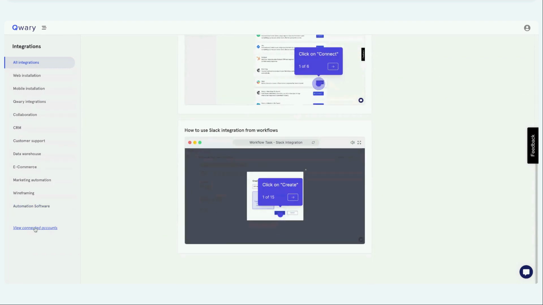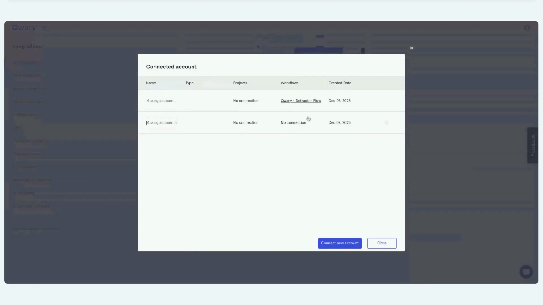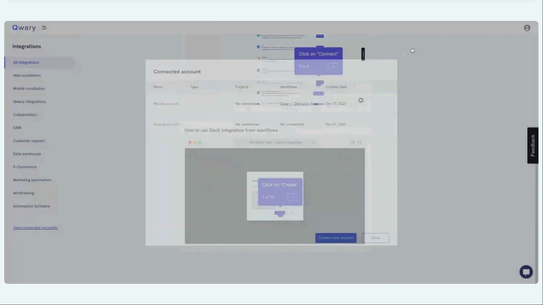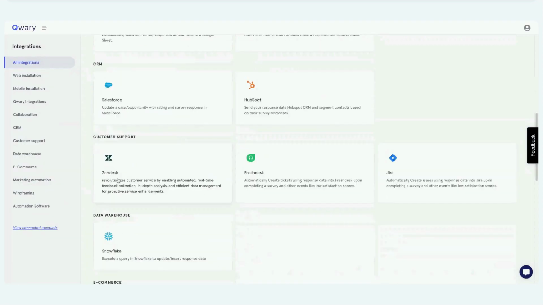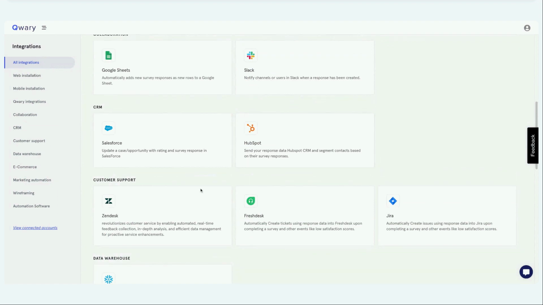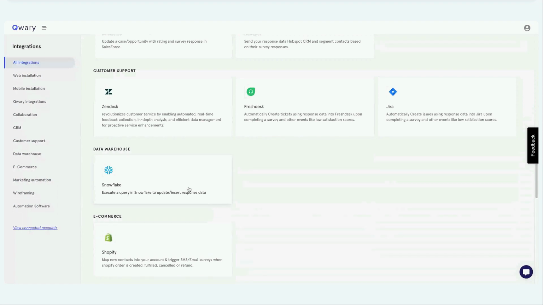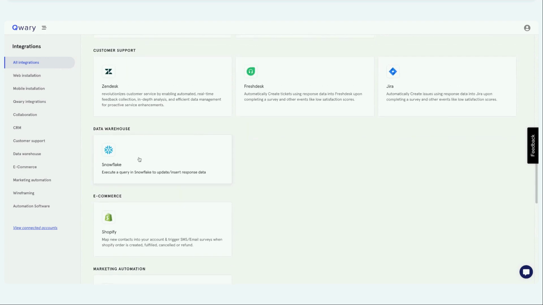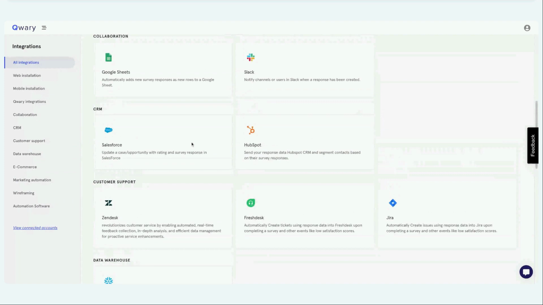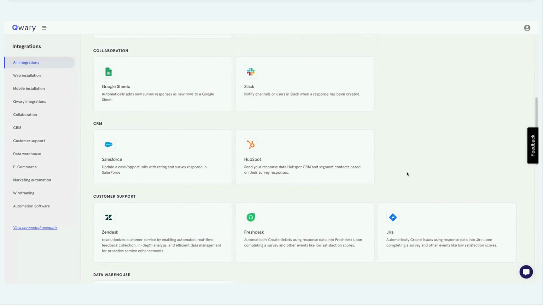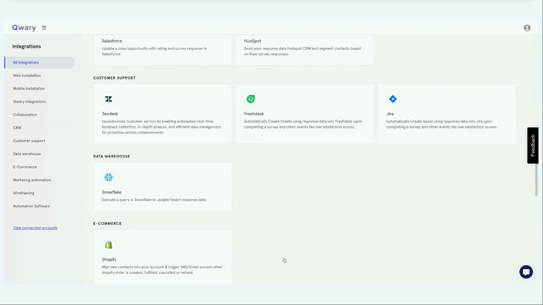And you can also see all the connected accounts from this, and all the surveys and workflows that have been using these integrations. Let me show you at a high level what our connections are. We have Slack, Salesforce, HubSpot, Zendesk, Freshdesk, Jira. We have Snowflake, and we are going to do an official launch on this soon. We do bidirectional integration for Snowflake, Salesforce, HubSpot, and also Zendesk. Meaning if there is some activity on the tickets on Zendesk, you can trigger a Qwary survey as a result. We are going to do an official launch on this soon.